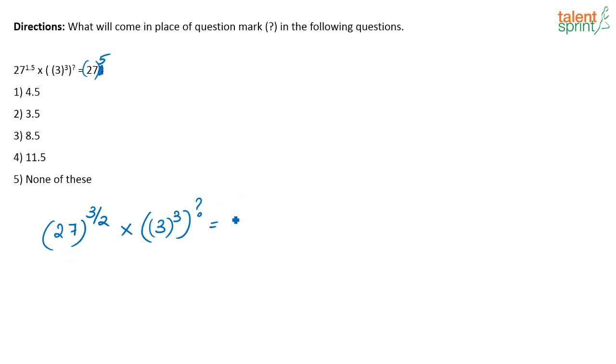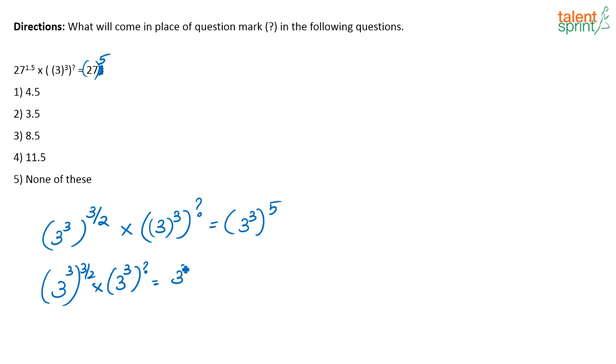So 27 is nothing but 3 cube, whole to the power 5. Here also it is 3 cube. So you have 3 cube whole to the power 3 by 2 into 3 cube whole to the power question mark is equal to 3 cube whole to the power 5. Everywhere it is 3 cube, so directly you can say 3 by 2 plus question mark, I am just adding the powers, will be equal to 5.